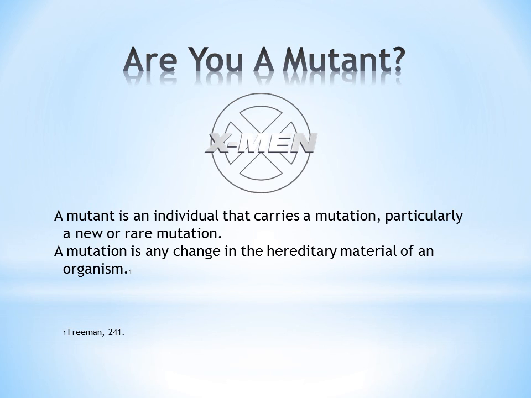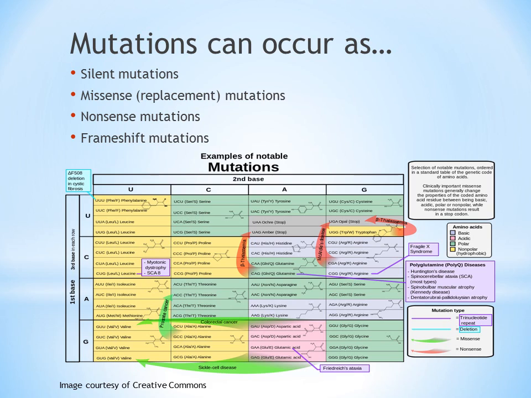Are you a mutant? A mutant is an individual that carries a mutation, particularly a new or rare mutation. A mutation is any change in the hereditary material of an organism. There are several different types of mutations that can occur.